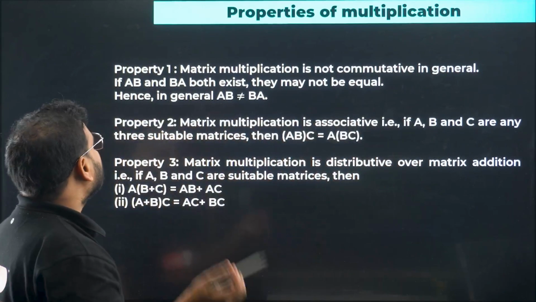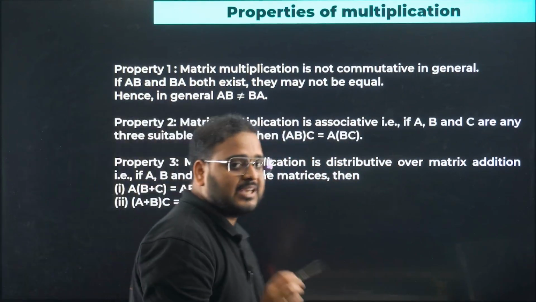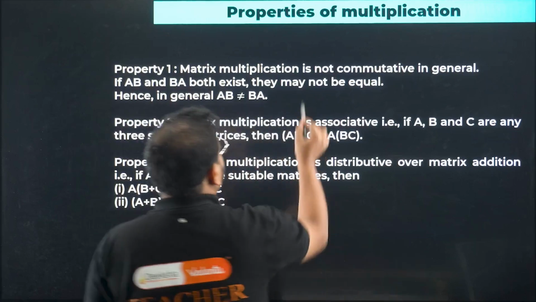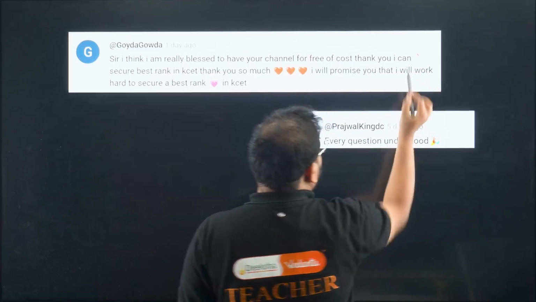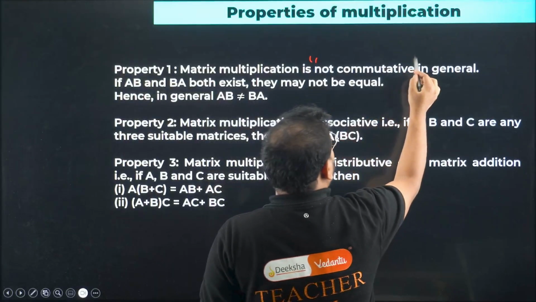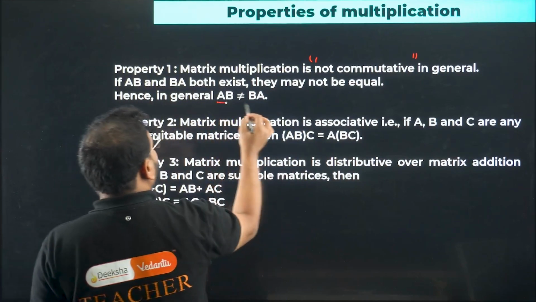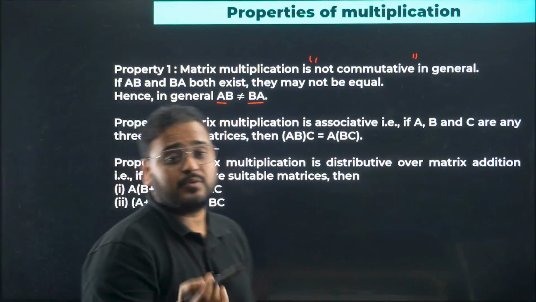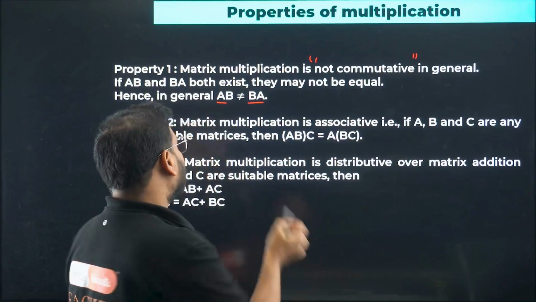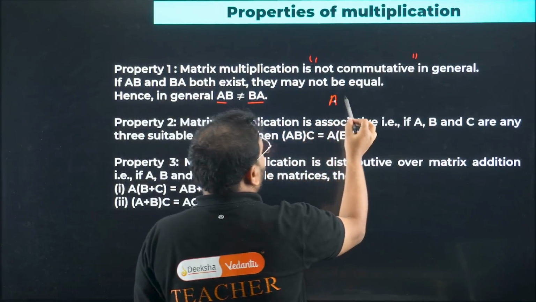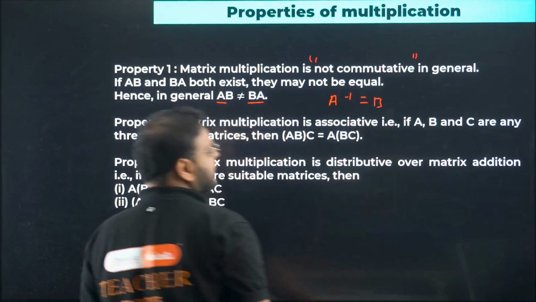Understand this carefully. Matrix multiplication is not commutative. What I mean by this is when you multiply AB and BA, they might not always be equal. Actually, they are equal only when A is the inverse of B. We'll learn that later, don't worry.